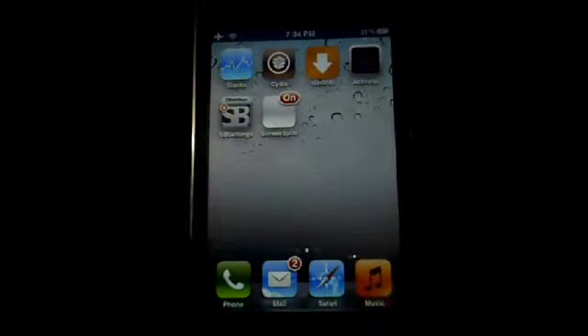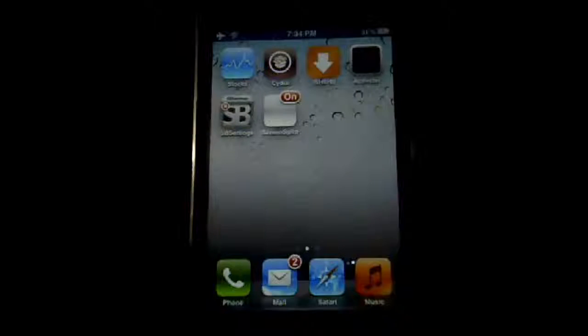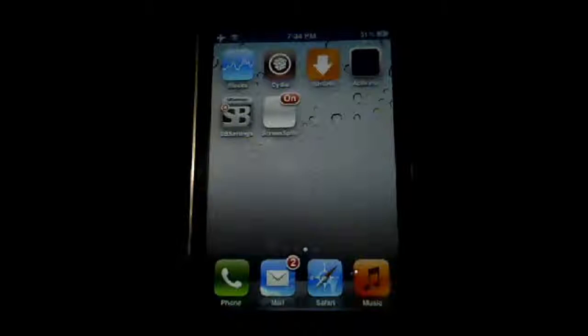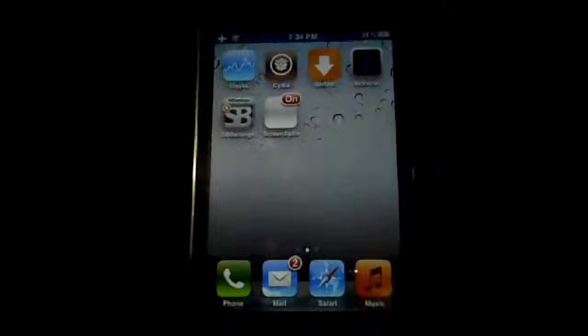Today I'm gonna show you how to use your iPhone without a single press to your home button. First of all, you have to download SBSettings from Cydia. SBSettings and Activator. They will download together.